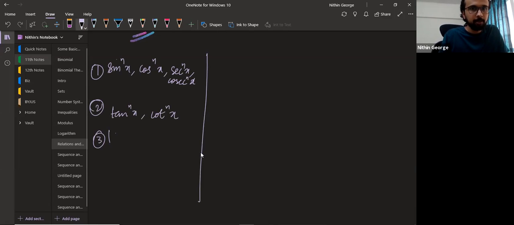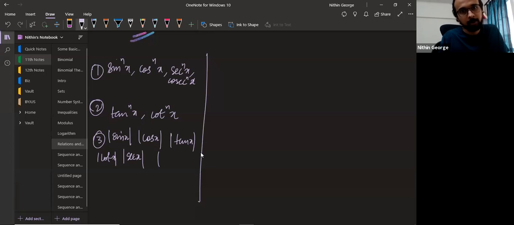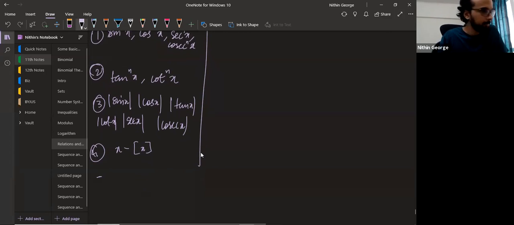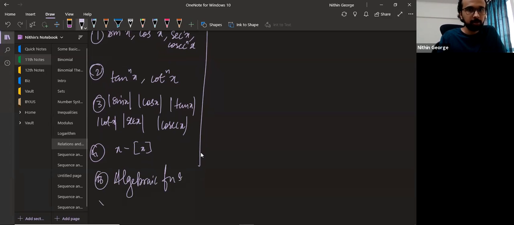Third will be mod sin x, mod cos x, mod tan x, mod cot x, mod sec x. Fourth type: algebraic functions. Root x, x square.